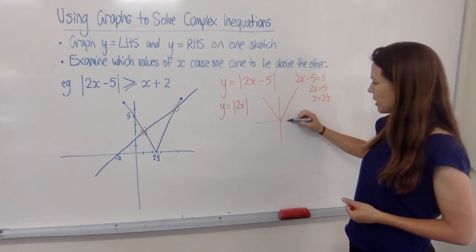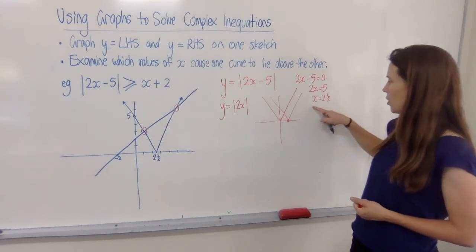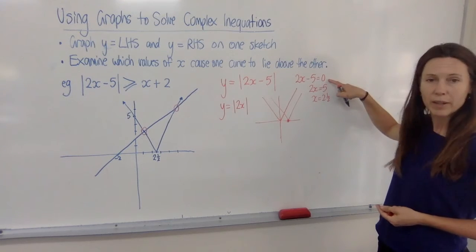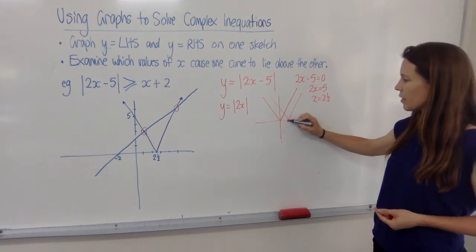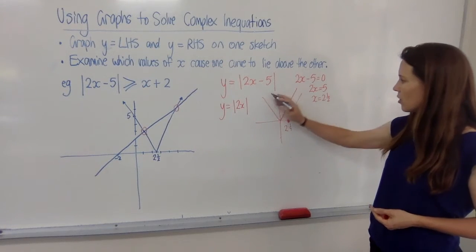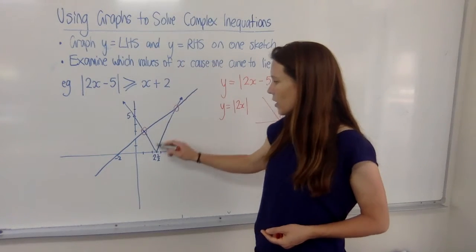And that will be our x-intercept. When y equals 0, sorry, all I've done here is let y equal 0, and I've found that I have an x-intercept right there, and that's at 2.5. So I've actually only moved the curve across. I've drawn it here, it's got this characteristic V shape.